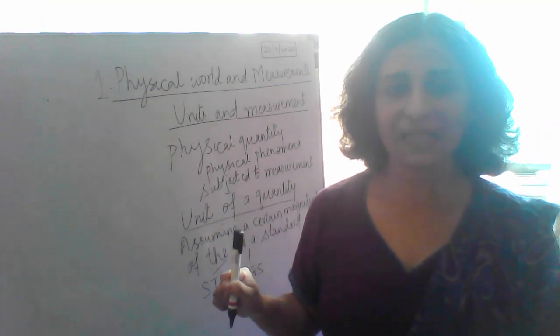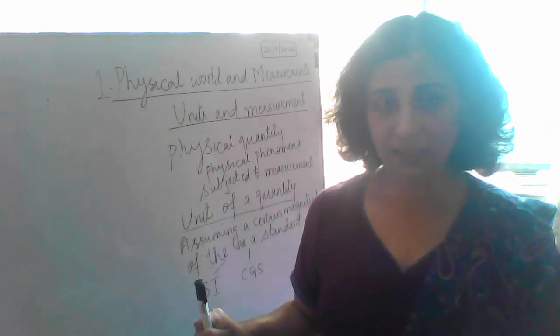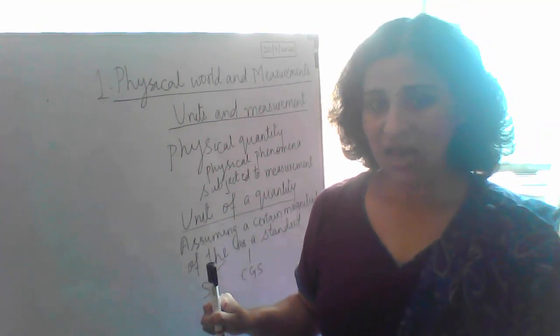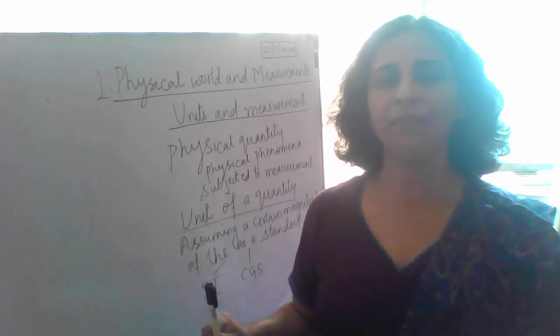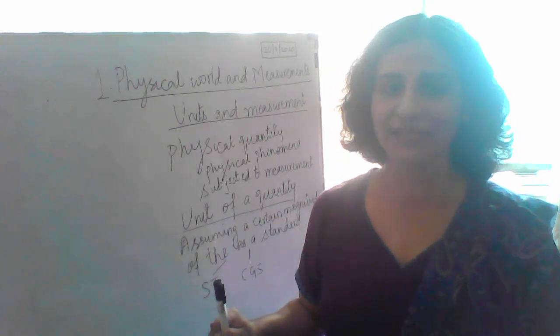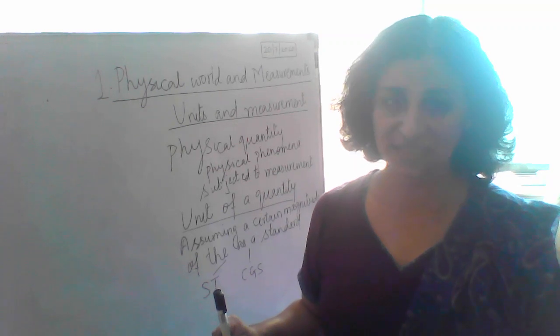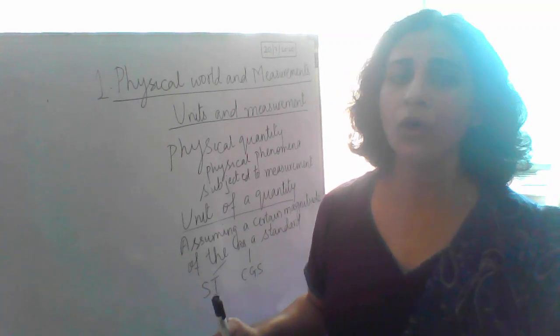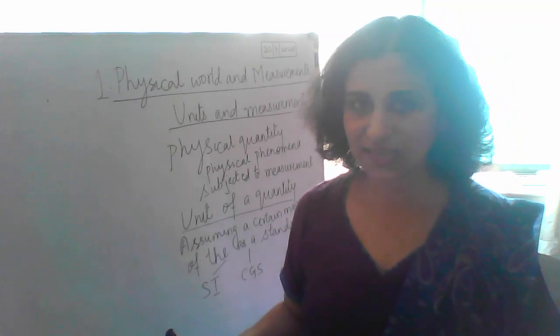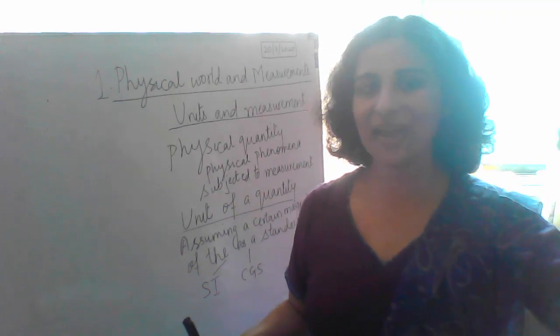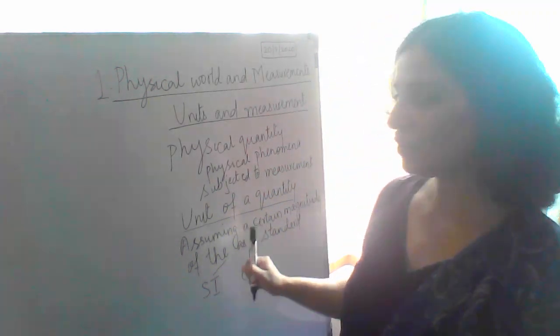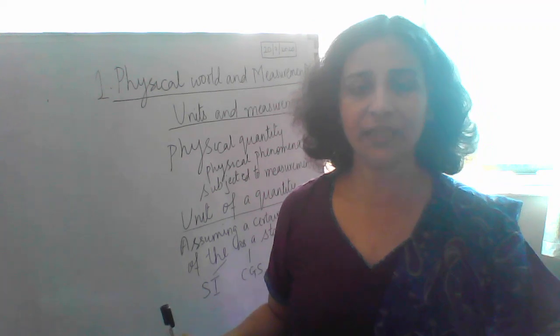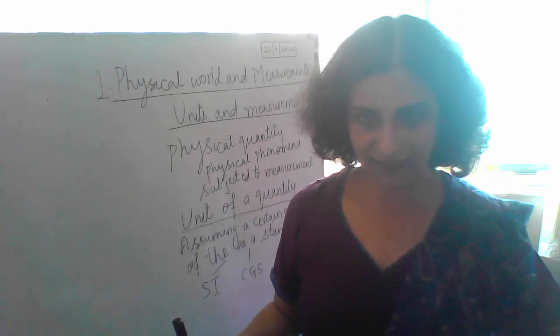SI unit accepts length in meters, mass in kg, and time in seconds. So these mass, length, time are the very basics of the quantities. So the SI unit accepts it as kg, meter, and second. CGS units accepts it as centimeter, gram, second.